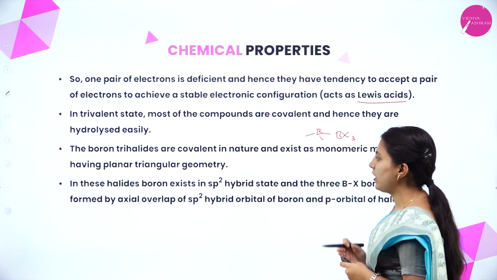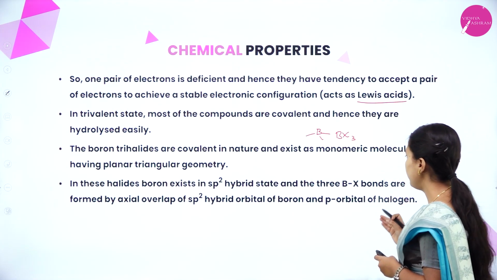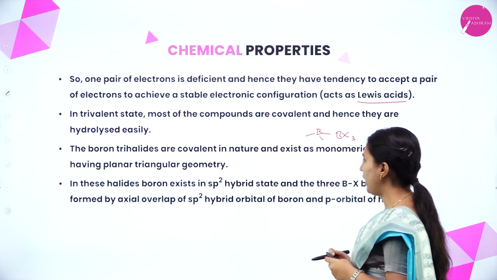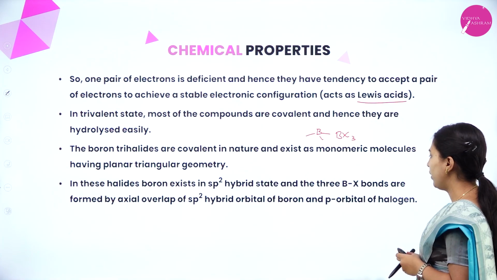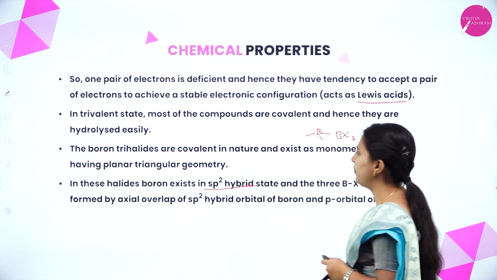In these halides, boron exists in the sp2 hybrid state and 3 B-X bonds are formed by axial overlap of sp2 hybrid orbitals of boron with the p orbital of the halogen. It will be having the sp2 hybrid state.